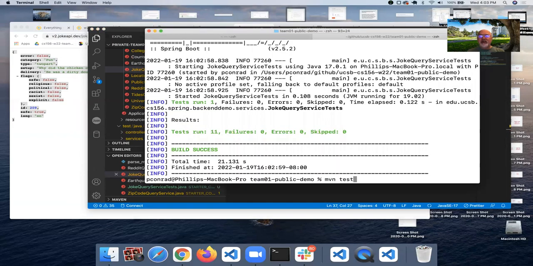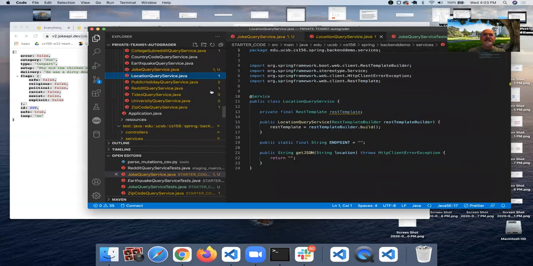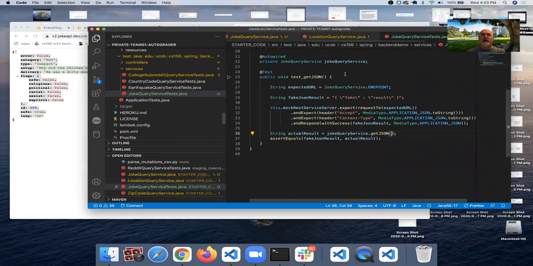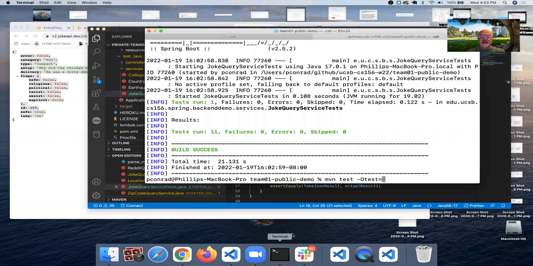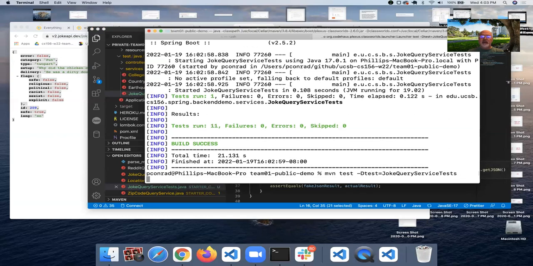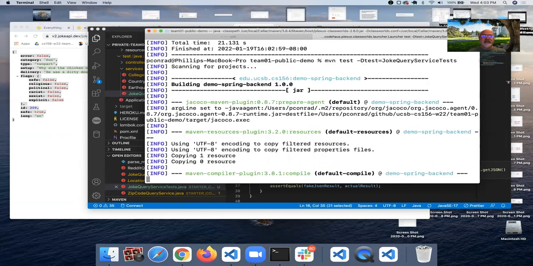Rather than running the entire test suite, I'll do maven test -D test equals and give it the name of the specific test that I want to run, which is this joke query service tests class. So I'll put that. Maven test -D test equals joke query service test. Notice there are no spaces around that. Hit return. I should see the test fail.